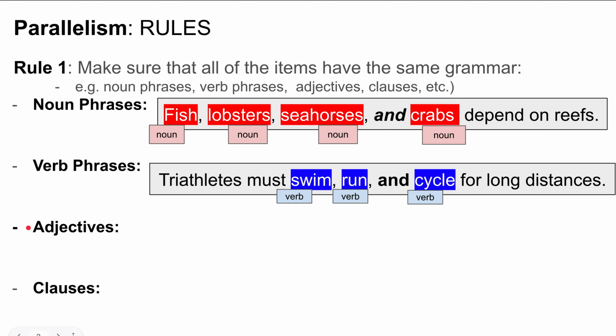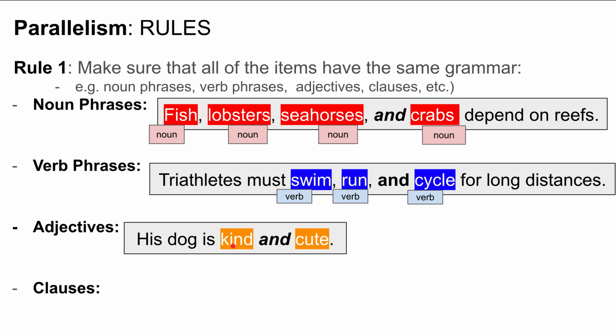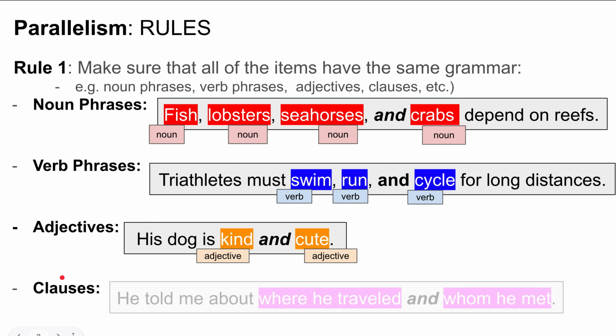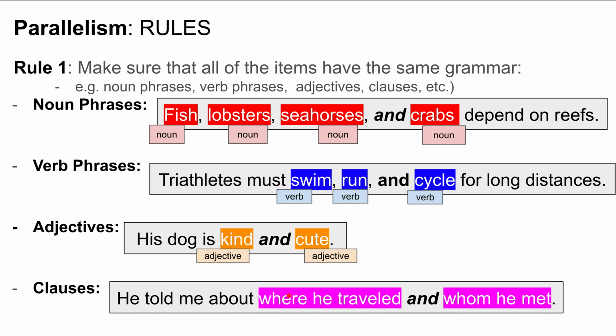Let's look at an example with adjectives. His dog is kind and cute. Here both kind and cute are adjectives. Okay, and we can also maintain parallelism with clauses. So he told me about where he traveled, relative clause 1, and whom he met, relative clause 2.